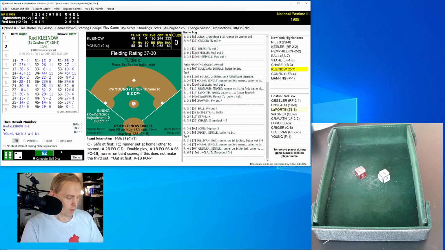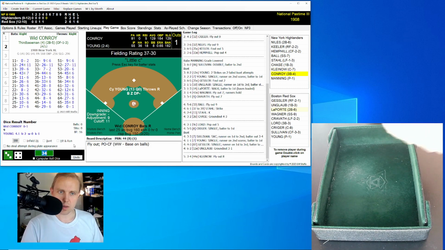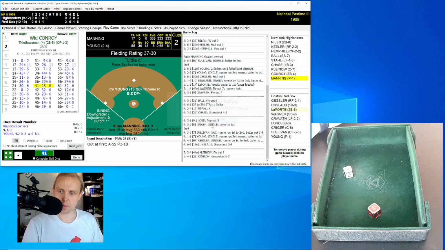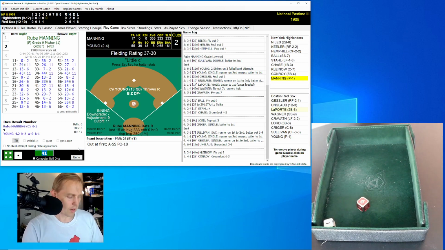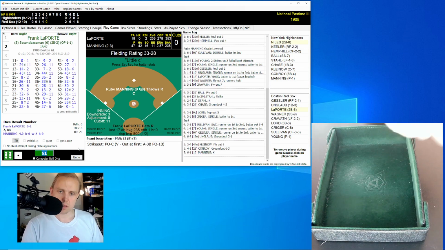Red Kleinow first up, rolls a 34 for a 44. Fly ball center field, and Sullivan has that, 1 away. Wood Conroy rolls a 41 for a 28. Ground ball shortstop, and it'll be Heine Wagner, who throws to first. 2 gone. Rube Manning up, and he rolls a 61 for a 13 and strikes out. We go to the bottom of the 5th, just like that.